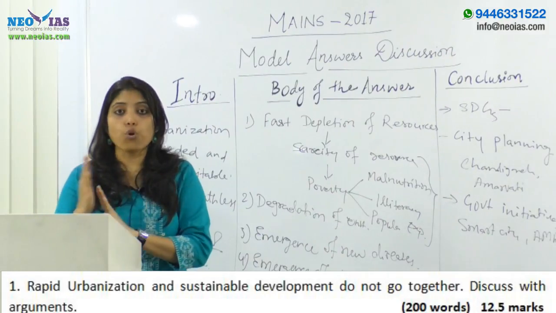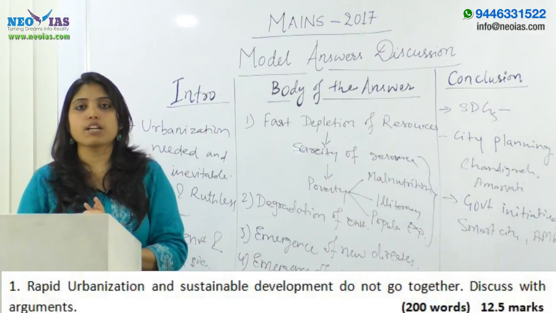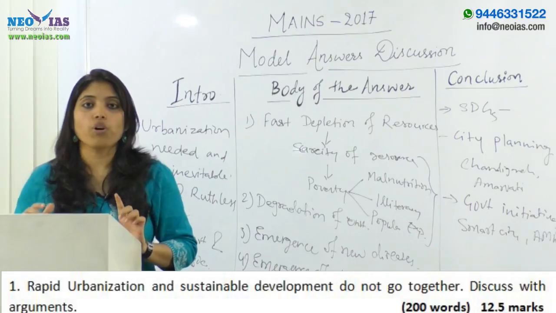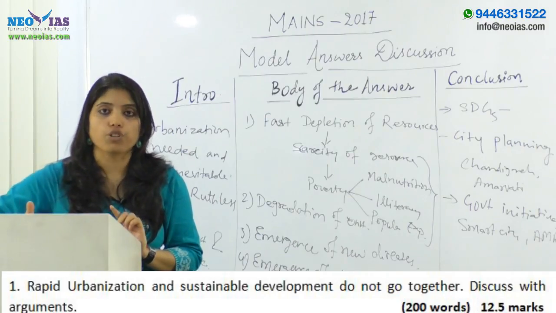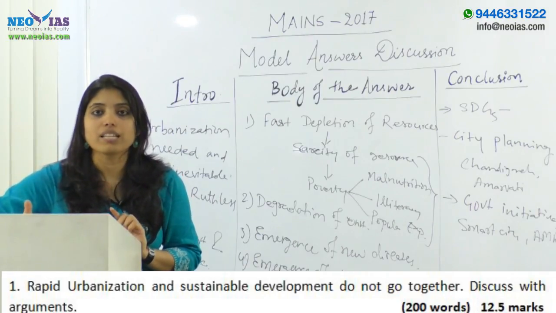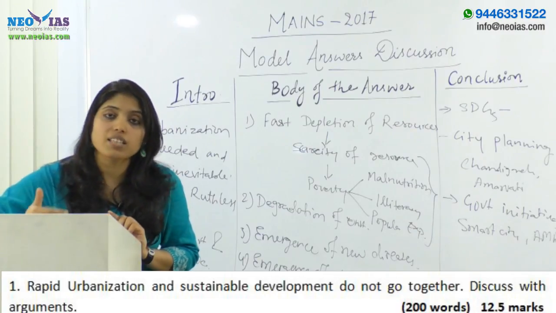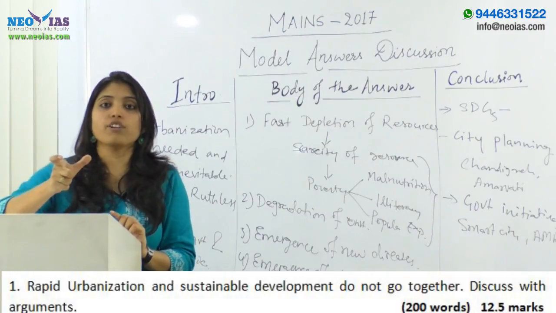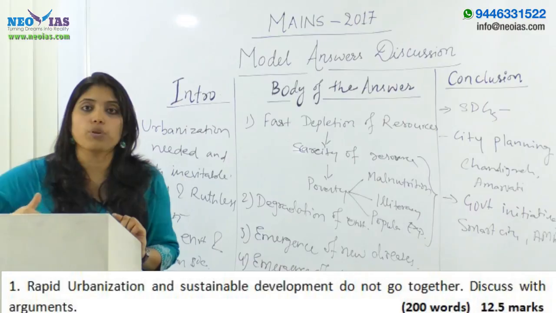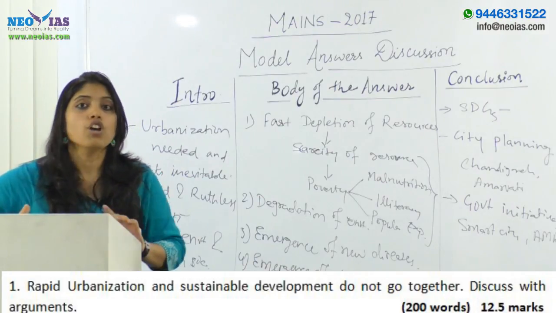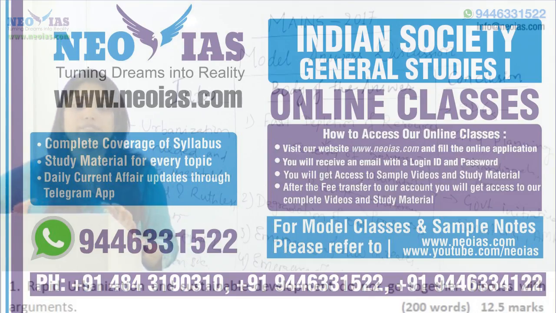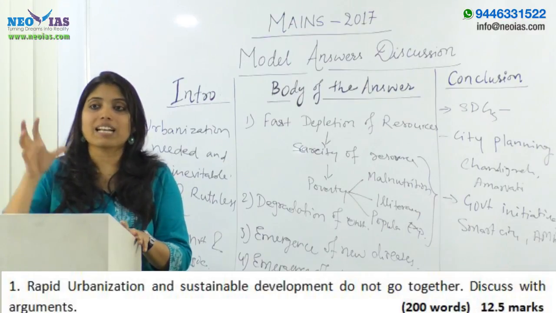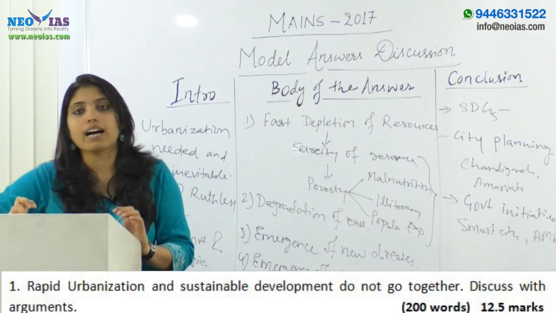Coming to the don't part of answer writing, first, you need not write whatever you think you know about the topic. It's not about your knowledge, it's about what has been asked in the question. What is the demand of the question? You have to write exactly what is asked, not the basic knowledge that you have about the topic. You should avoid writing that. You should exactly hit the question that is being asked.